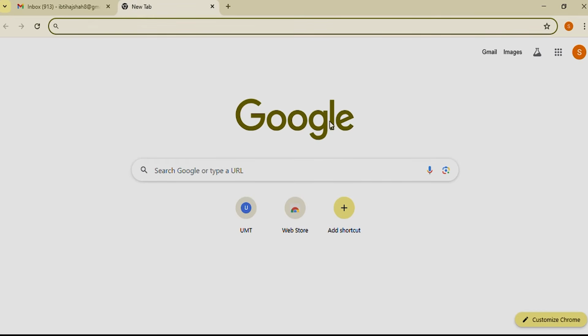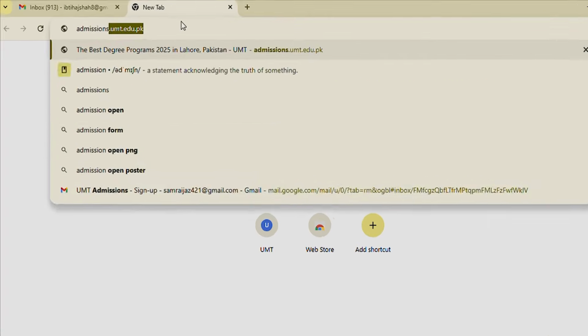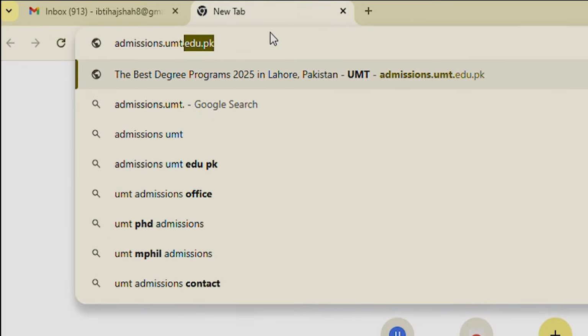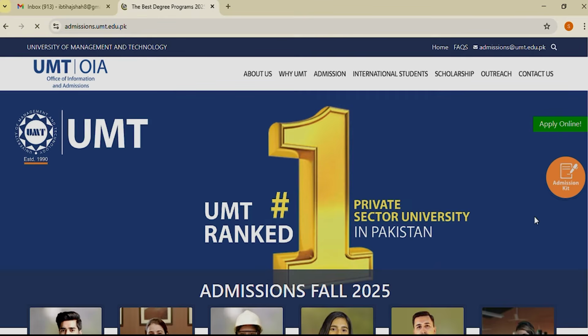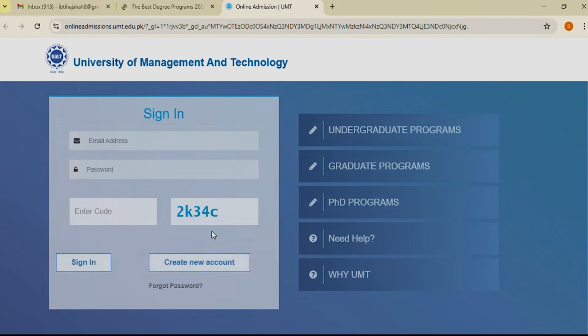Open your browser and type the address www.admissions.umt.edu.pk. Look for the green Apply Now button near the top right corner and click. You will be taken to the online admissions portal.